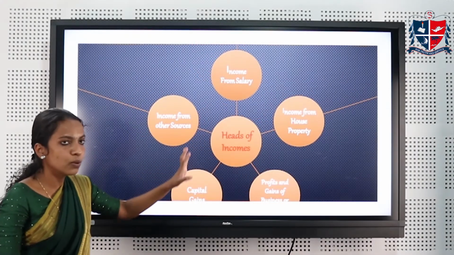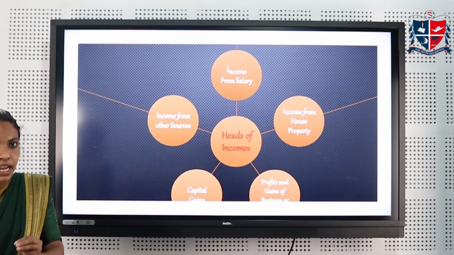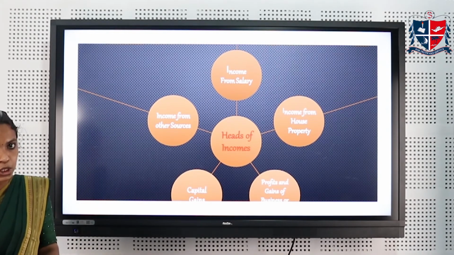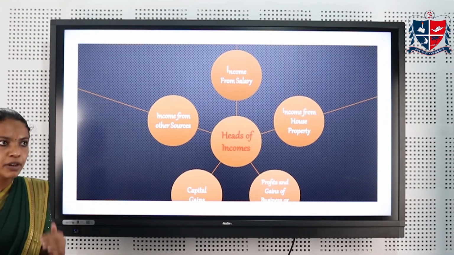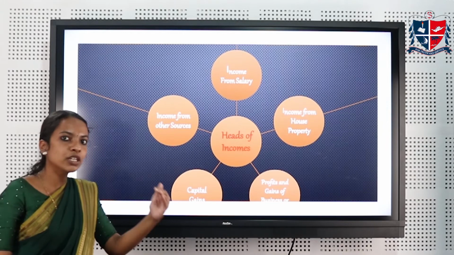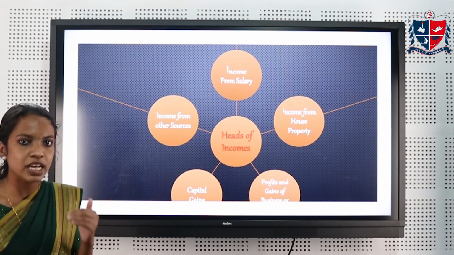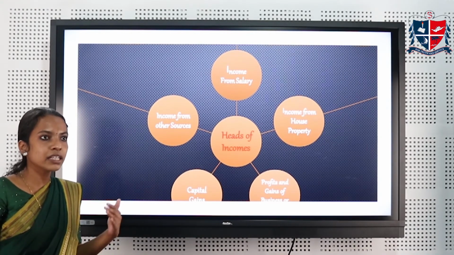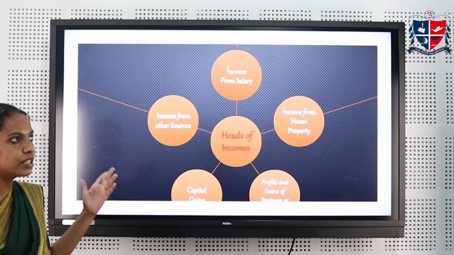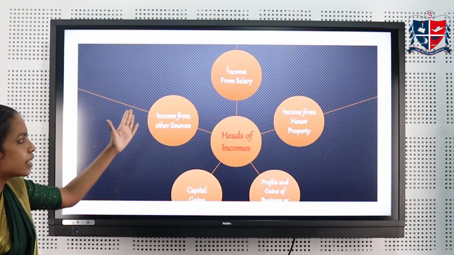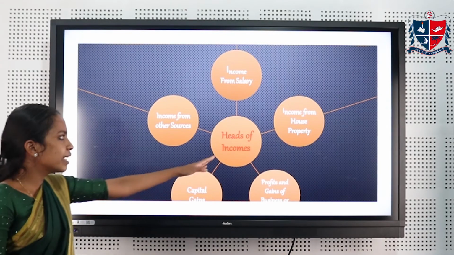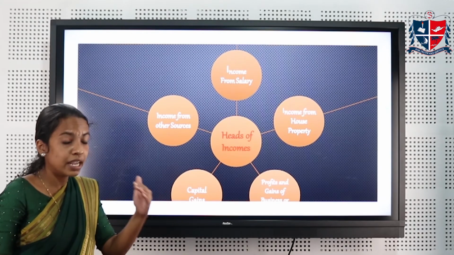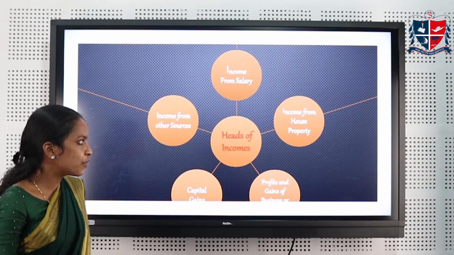Income from salary includes the incomes relating to the salary. That includes retirement benefits like voluntary retirement scheme, retrenchment compensation, pension, perquisite. Perquisite means the benefits provided by the employer to the employee other than salary. Perquisite also comes under income from salary. Then any other benefits related to the salary provided by the employer to the employee come under the category of income from salary. Second is income from house property.